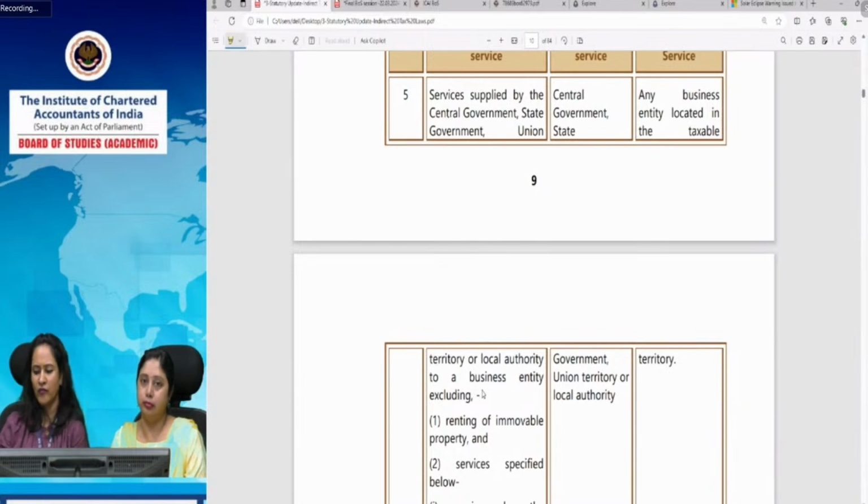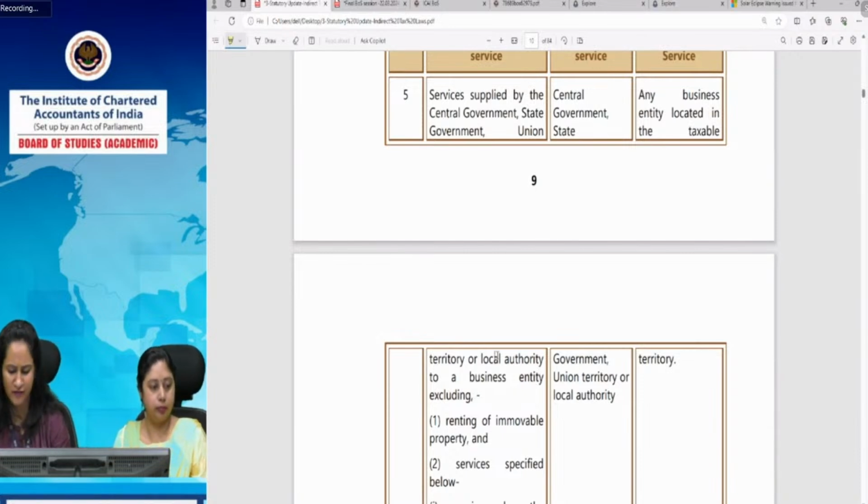But now, wherever the service of Department of Post is given, the Ministry of Railways has also been added to it, or you can say annexed to it. So the implication is that services provided by Ministry of Railways have also been excluded and reverse charge is not applicable.